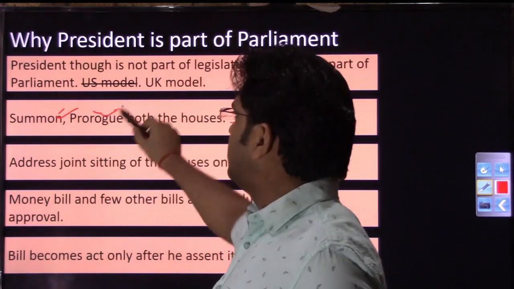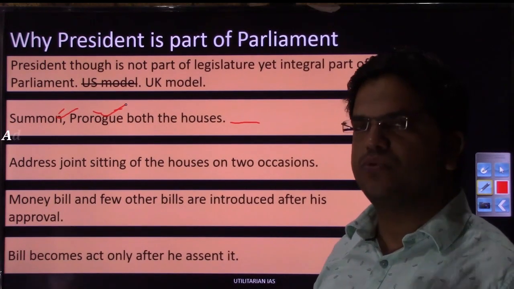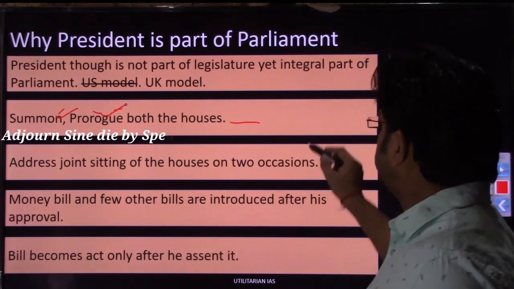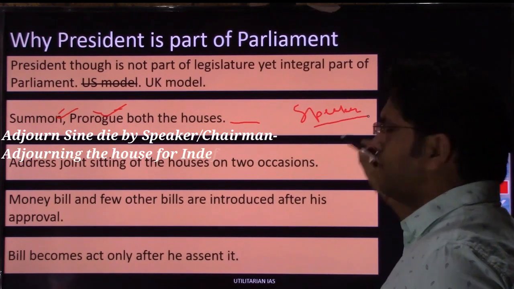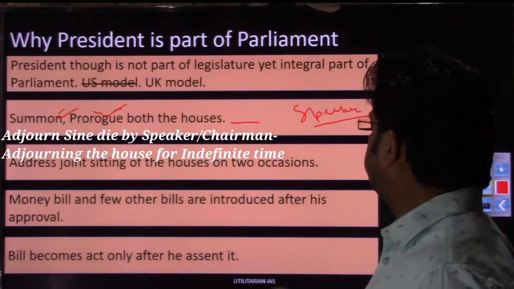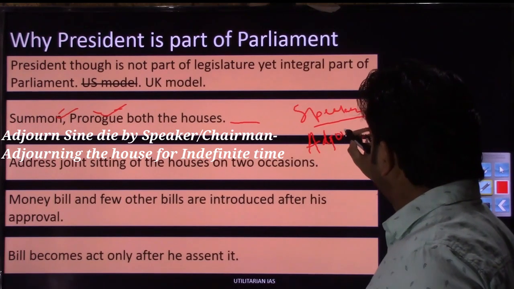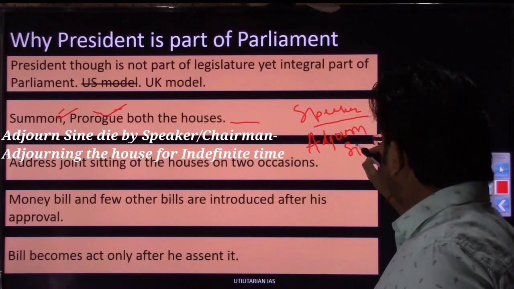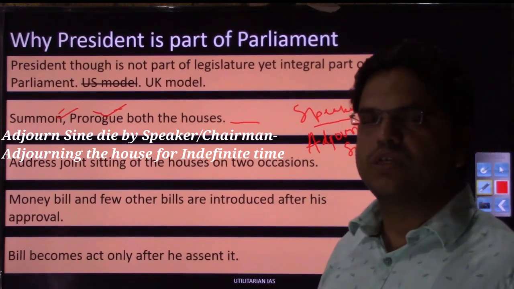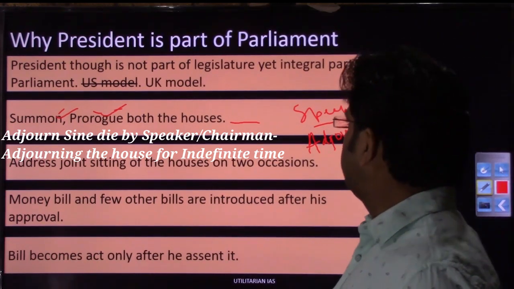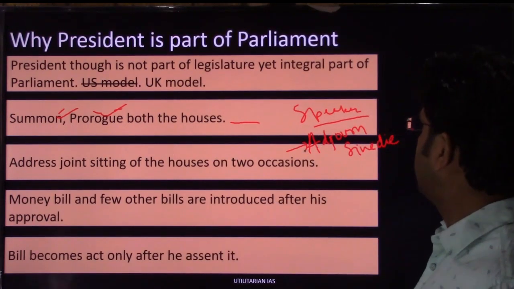Then prorogue. The meaning of prorogue is that when the house business is over, the Lok Sabha business is over for that particular session, right? When we delve a little deeper into this chapter, you will see there is something called adjourn sine die. Let me write it. Once the business of Lok Sabha or Rajya Sabha is over, this is one tool issued by the Speaker of Lok Sabha or the Chairman of Rajya Sabha.